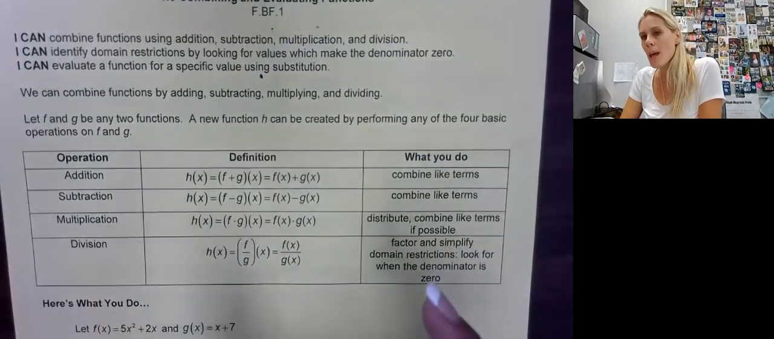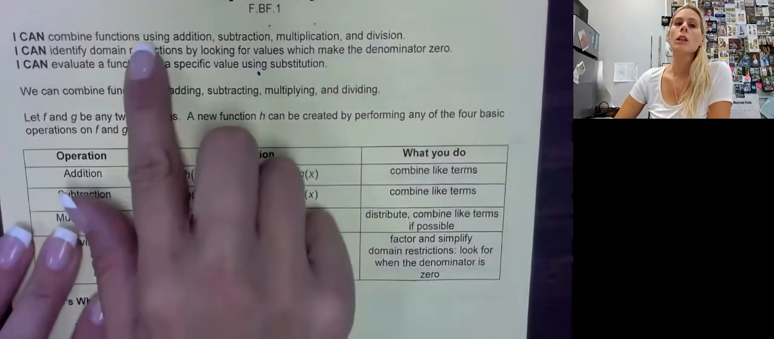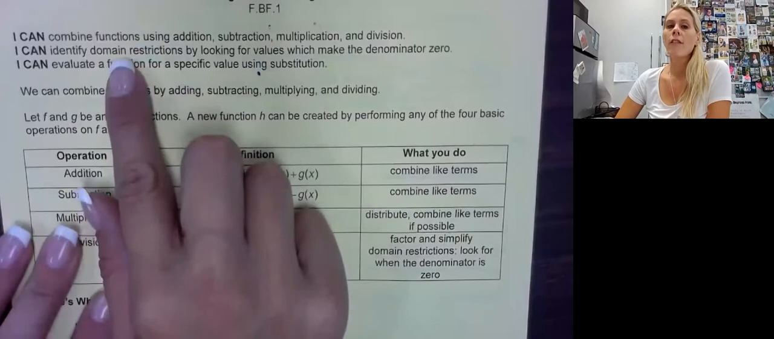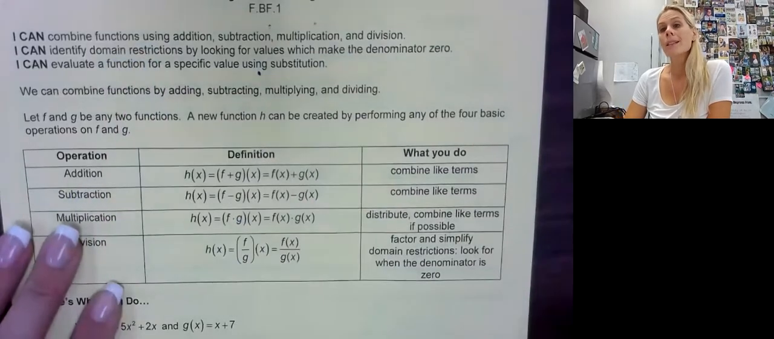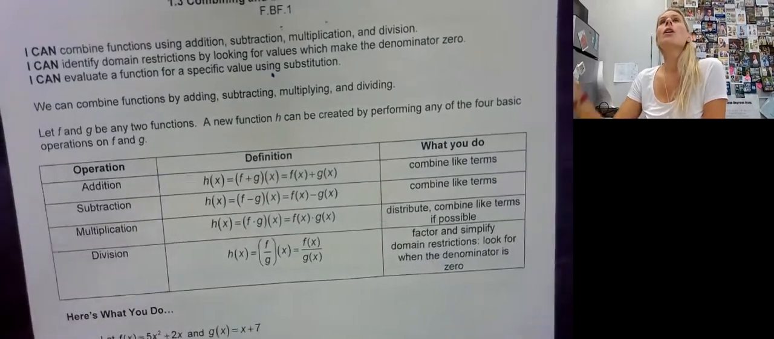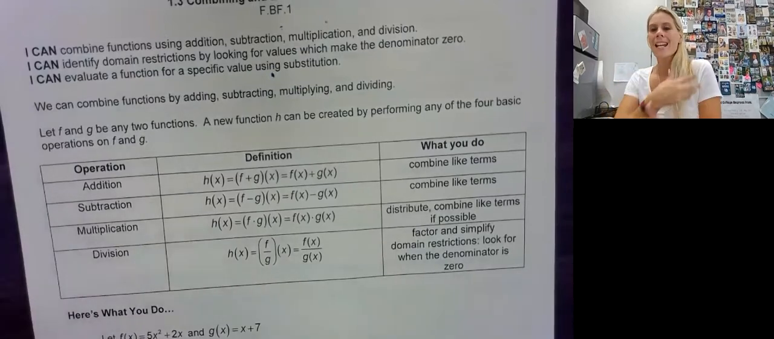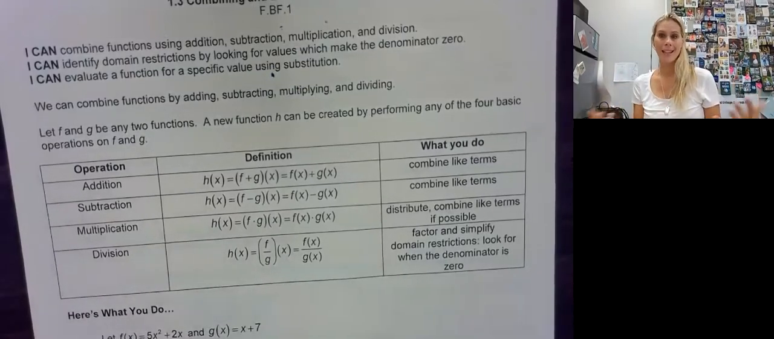What's going to be somewhat new is the division, specifically because we're also going to identify some restrictions, because in a fraction, division being fraction, right? You cannot have 0 in the denominator because we can't take anything and divide it by nothing. It doesn't work.